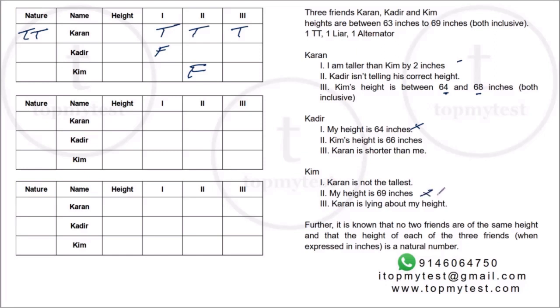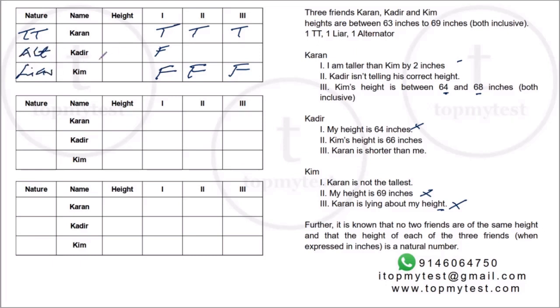Kim, we know the second statement is false. If you look at the third statement, he says Karan is lying about my height. Now that is not possible, because Karan is a truth teller. He cannot lie, right? So if I am assuming that Karan is a truth teller, then Kim's third statement will also be false. Now, since Kim makes two consecutive false statements, his first statement also has to be false, right? So Kim has to be a liar and Kadir has to be an alternator.